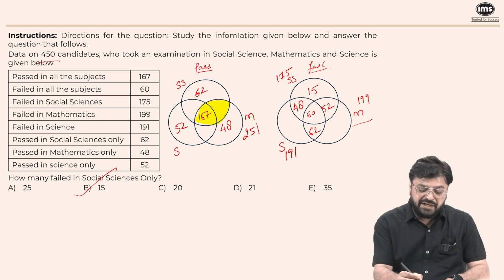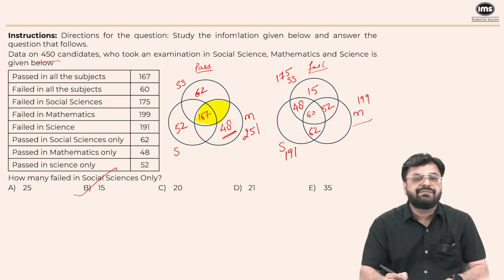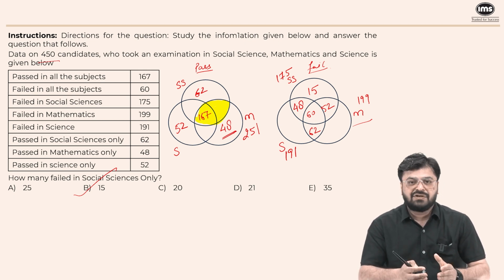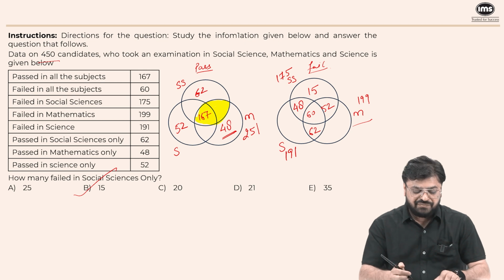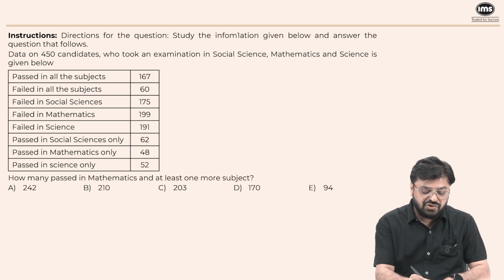If out of total 450 candidates, 199 failed in maths, the remaining 251 passed in maths. And out of those 251, there are 48 students who passed only in maths. So the remaining 251 minus 48 is 203. The remaining 203 passed in maths with at least one other subject. So the answer is 203.